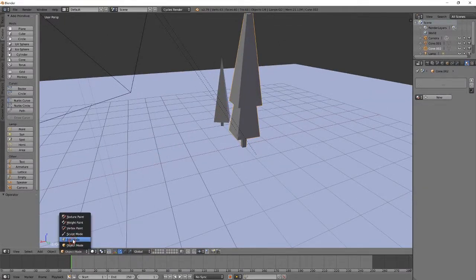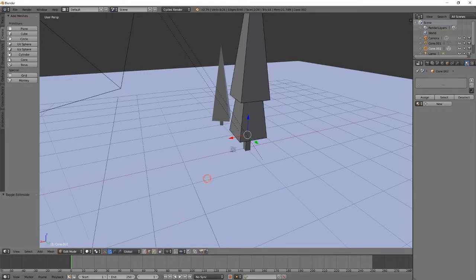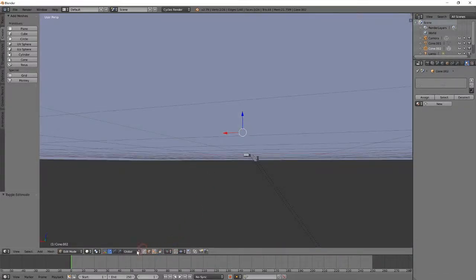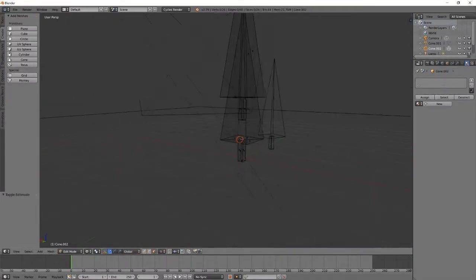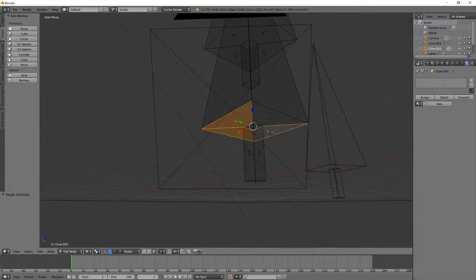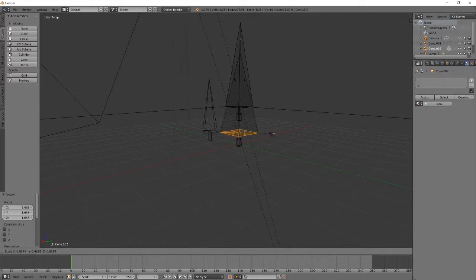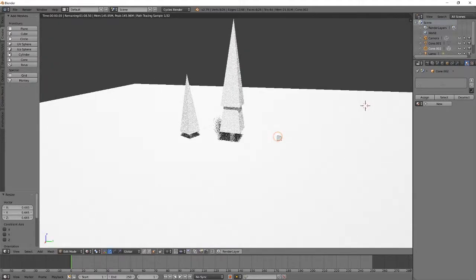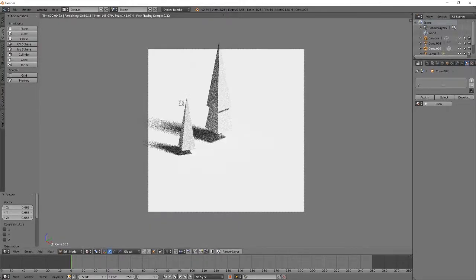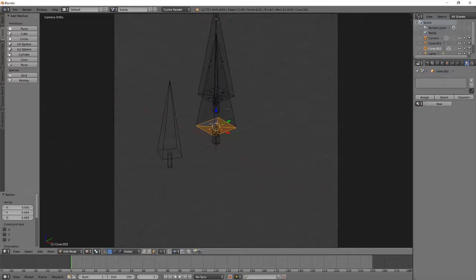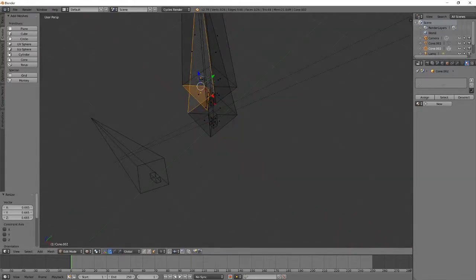And then we can actually come into object mode, and if we just select the bottom here like this and we scale it out a little bit, not that much, that looks a bit better. You can see that the tree looks a little bit less top heavy, and of course we could come in to this one as well.